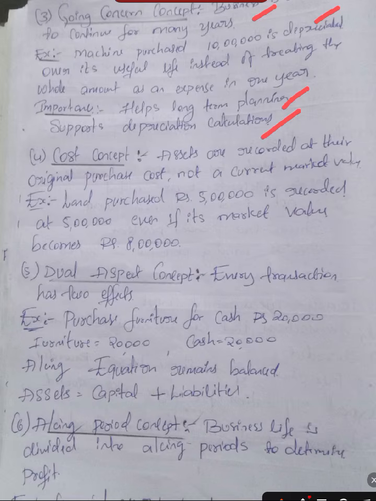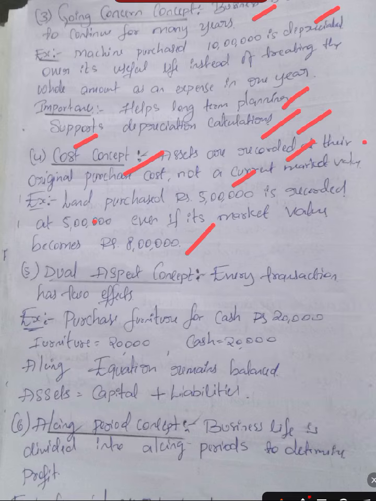Let me discuss the cost concept. What is this cost concept? Assets are recorded at their original purchase cost, not the current market value. Example: land purchased for 5 lakhs is recorded as 5 lakhs only. Even if its market value becomes 8 lakhs, we will record it according to the cost concept, that is 5 lakhs only. Am I clear?